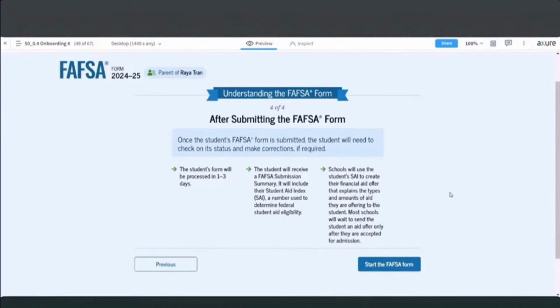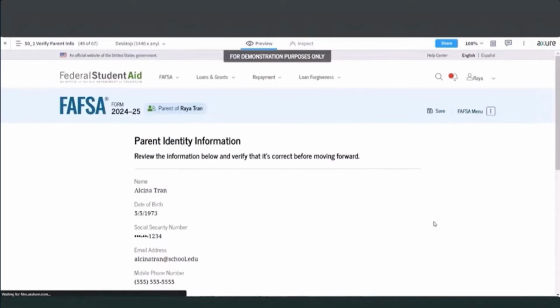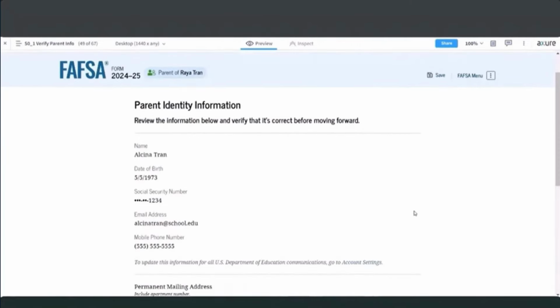So they choose the Start the FAFSA form button, and on the first page, you'll see that a lot of these pages for the parent look very similar to the pages that Misty displayed for the student. So in this first section here, the parent has the opportunity to review their information and make sure that it's correct before they move forward.